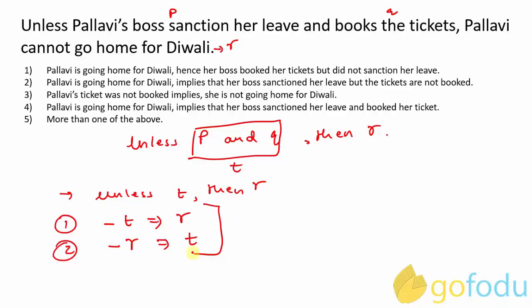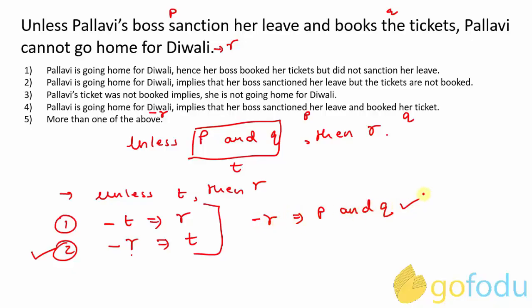Now look at option 4. Pallavi is going home for Diwali implies that her boss sanctioned her leave and booked her ticket. Now write it in terms of PQR. Pallavi is going home for Diwali, that is negation of R. Her boss sanctioned her leave is P and booked her ticket is Q. Look at the second implication. Negation of R implies T, that is negation of R implies P and Q, right? T is P and Q.